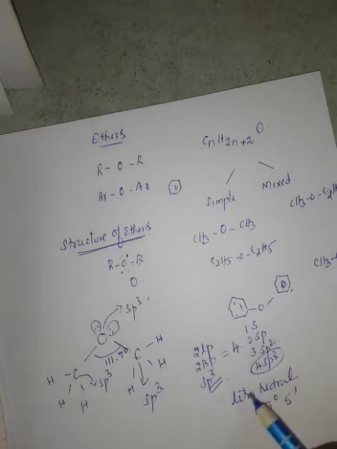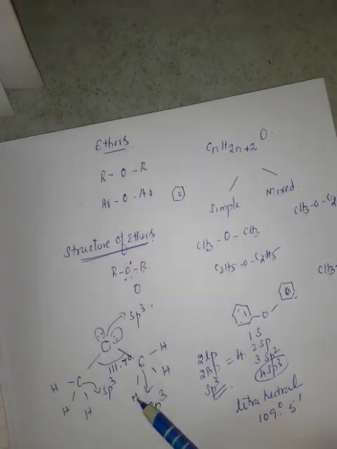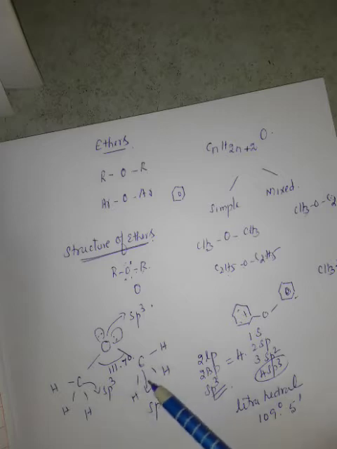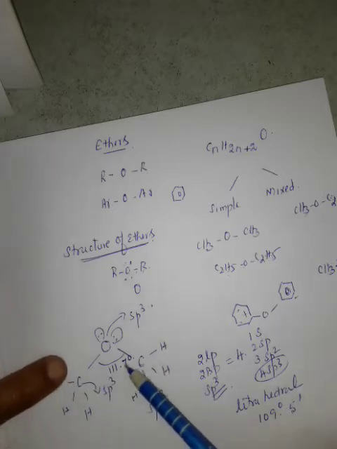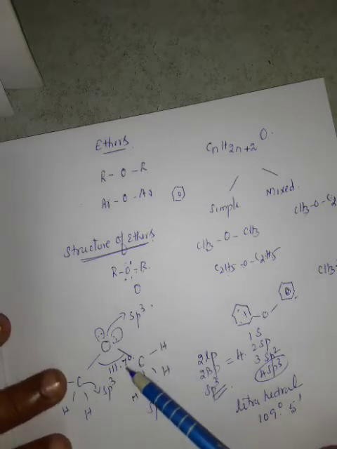Because this carbon is bonded with the two bulky groups. So interaction takes place. That's called repulsive interaction between the both. So it expands due to the repulsive interaction.